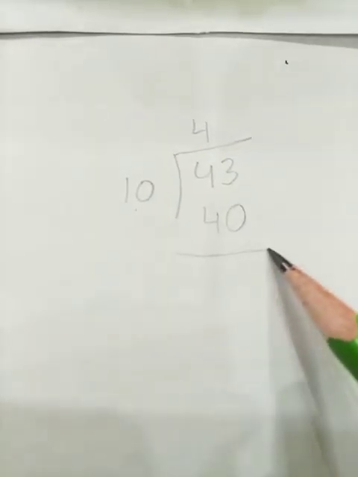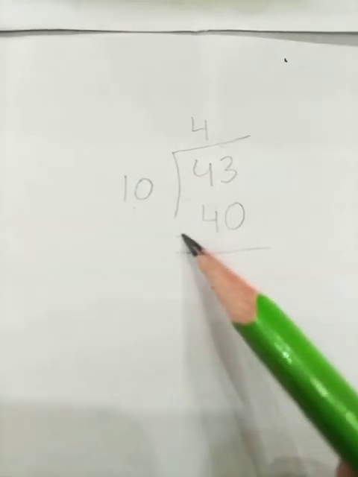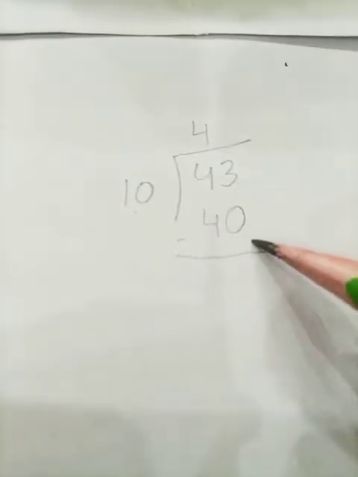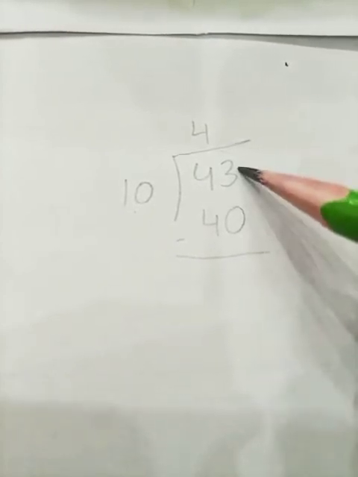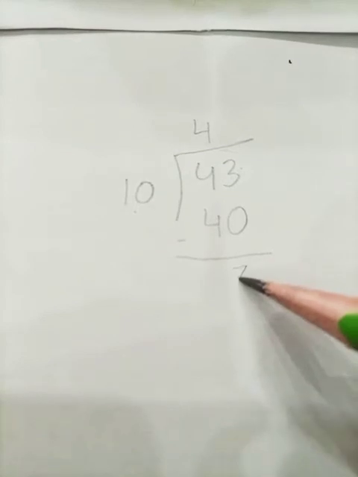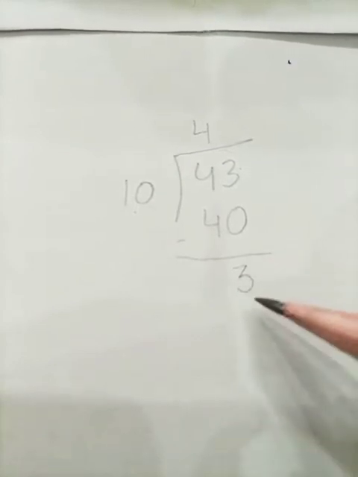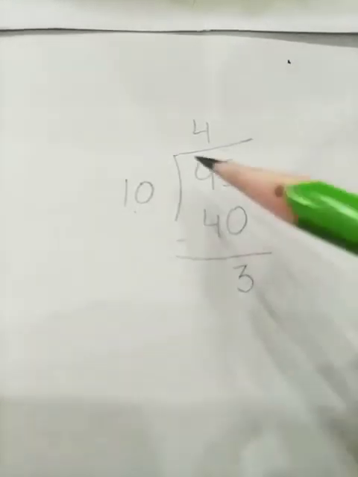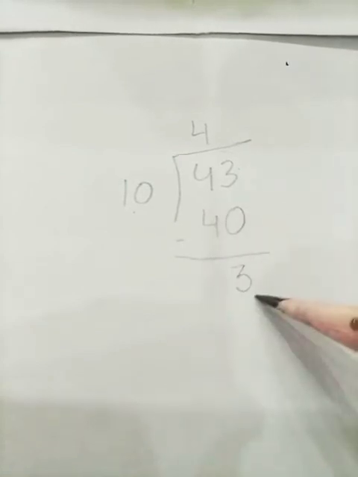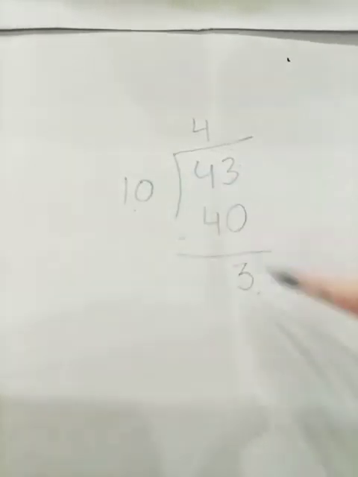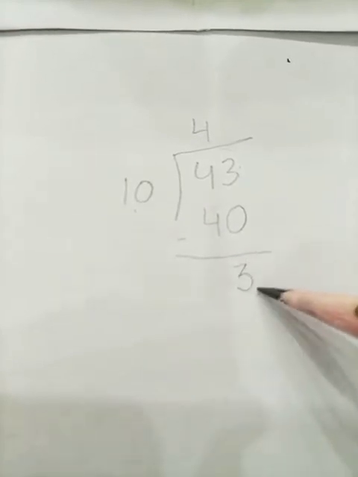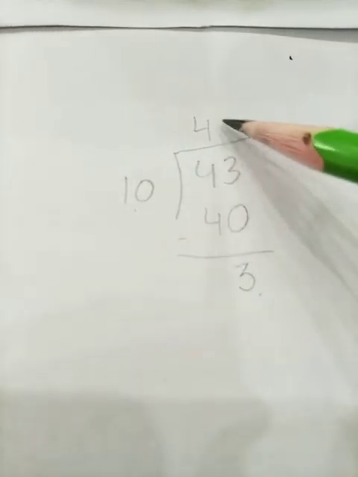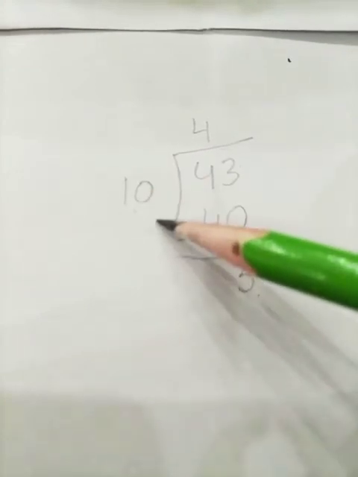So students, tell me the next step. The next step is subtraction. I'm going to subtract these two numbers, 43 minus 40, and 3, 0 minus 3, and my answer is 3. So students, here is my remainder. Look at this, students, the 3 is smaller than the 10 and I can't divide it further. So 3 will be my remainder, 4 will be my quotient and this is my divisor.